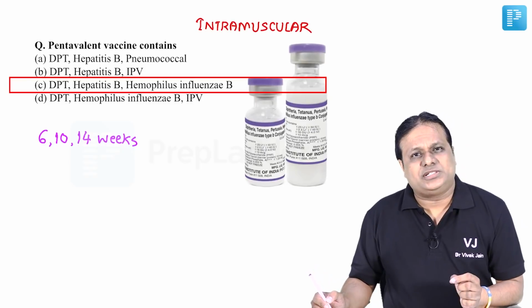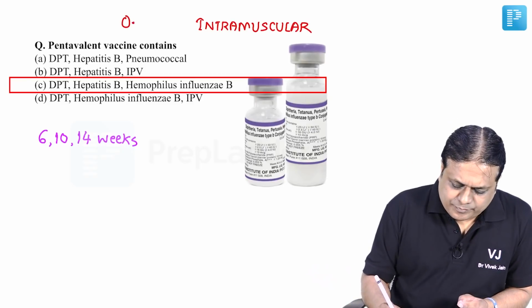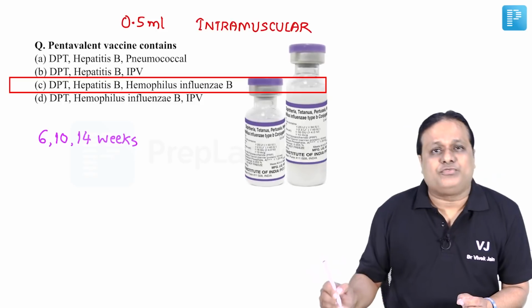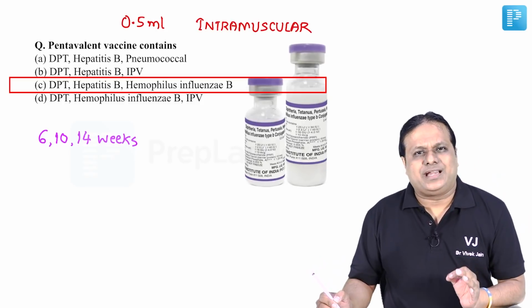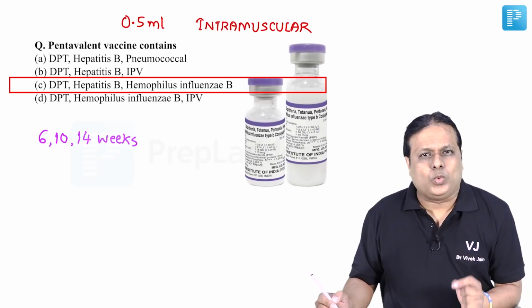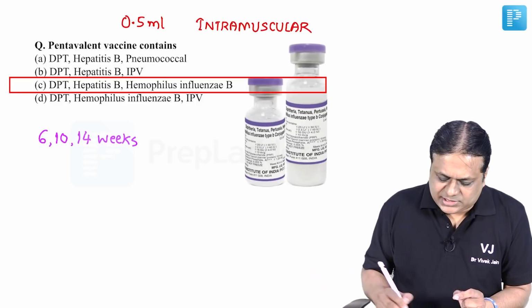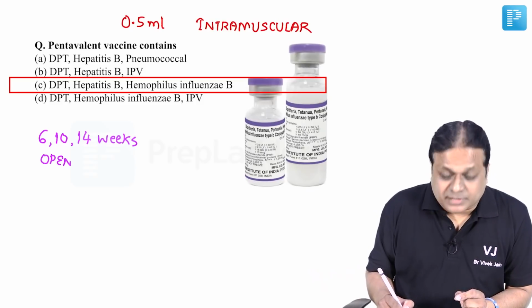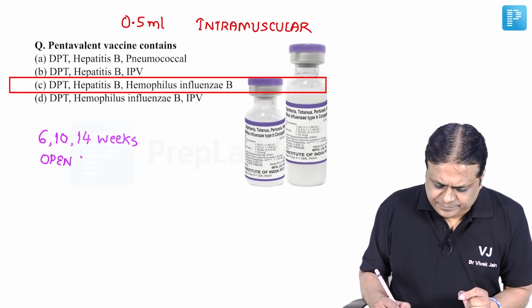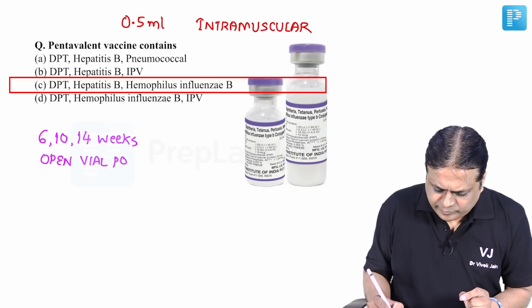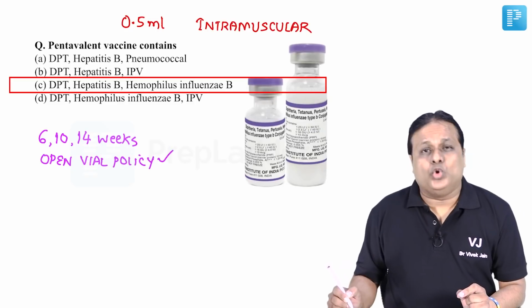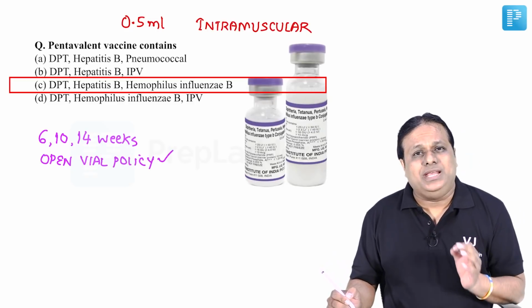Intramuscular for administration, dose is 0.5 ml, anterolateral aspect of thigh, middle 1/3. When we look at this particular vaccine, pentavalent, for this vaccine, please remember a very commonly asked question. Open vial policy is applicable.